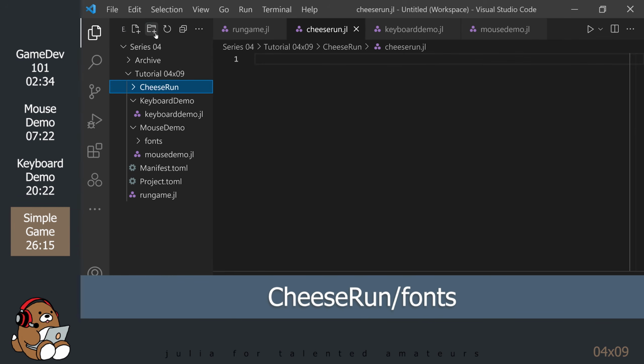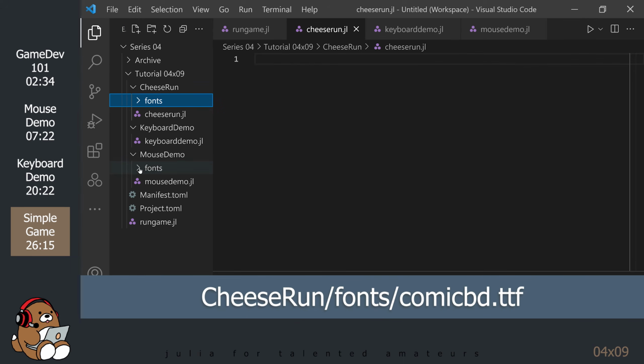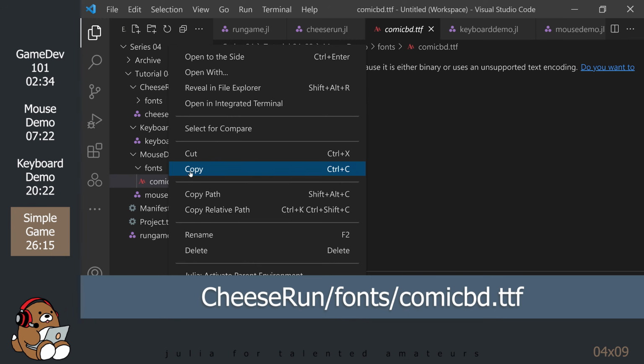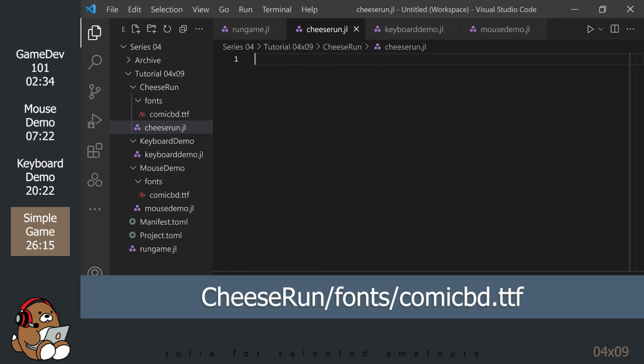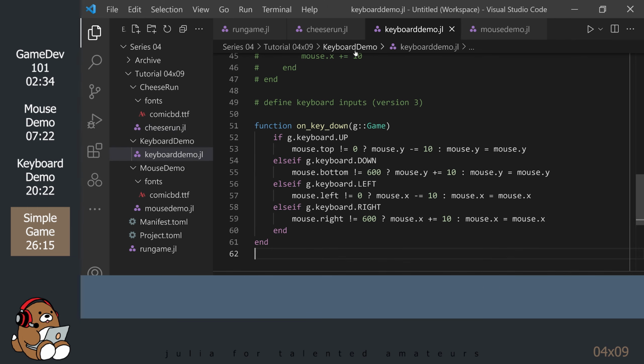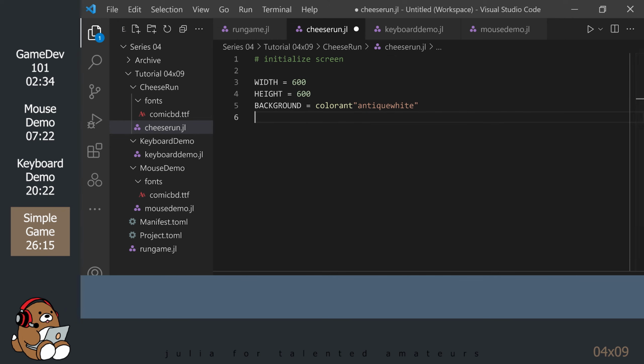Also inside the Cheese Run folder, create a folder called Fonts. And then copy and paste your font file from the mouse demo example into your new fonts folder. As stated earlier, Game Zero is expecting a specific file structure for your game, so you will need to add your fonts folder and font files for any new game. The Cheese Run game window will be the exact same window that we've been using throughout this tutorial, so you can just copy and paste it from one of the other demo files.